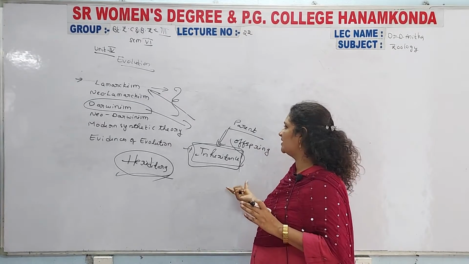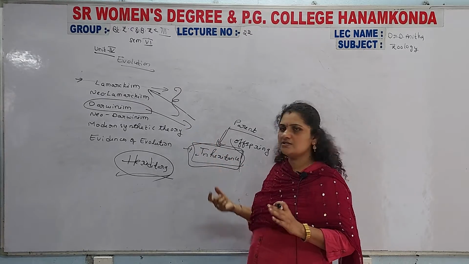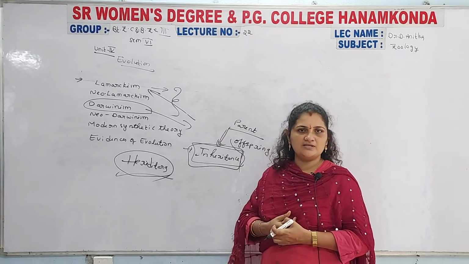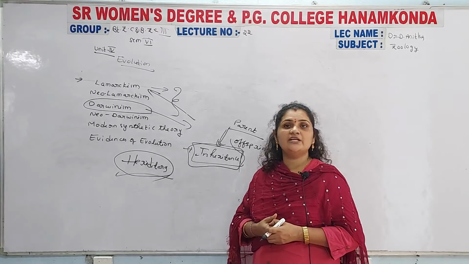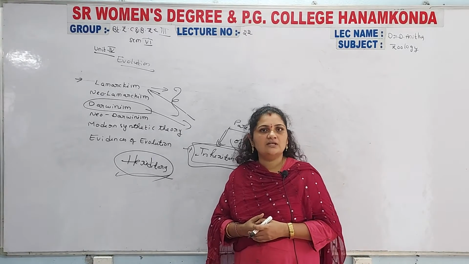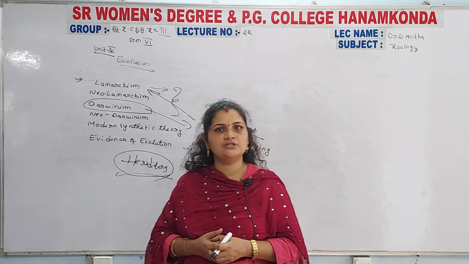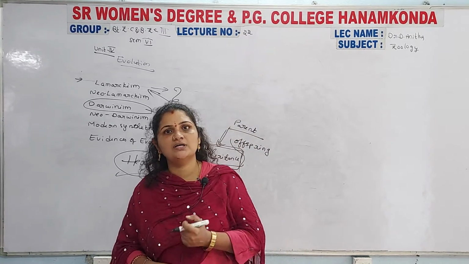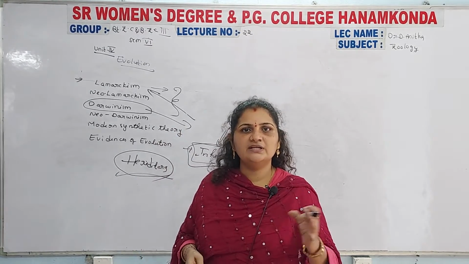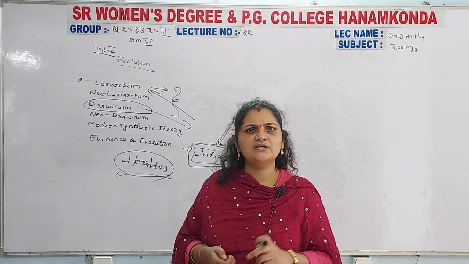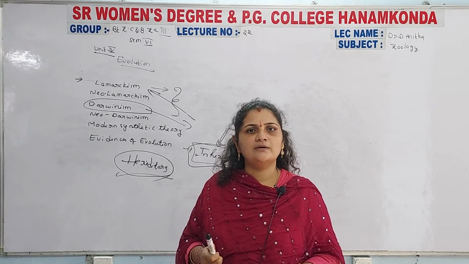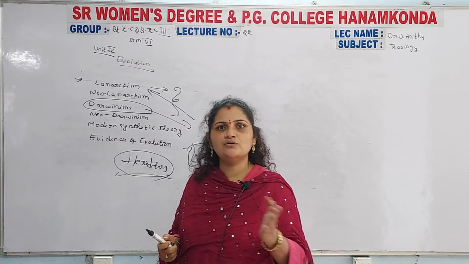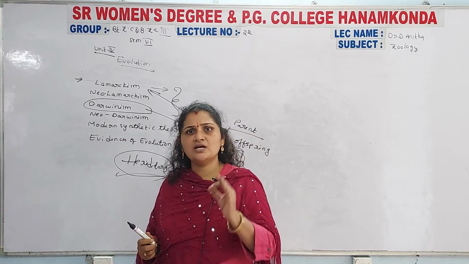That was explained by Darwinism. Darwinism is near to the Mendelian laws, but it is completely different from Lamarckism. Lamarck explained evolution without evidences, mainly based on use and disuse, that is, use and no use.